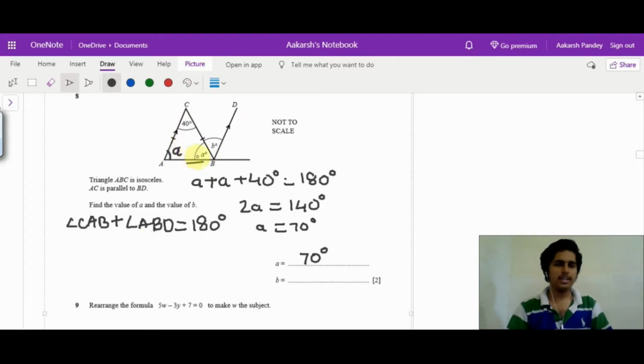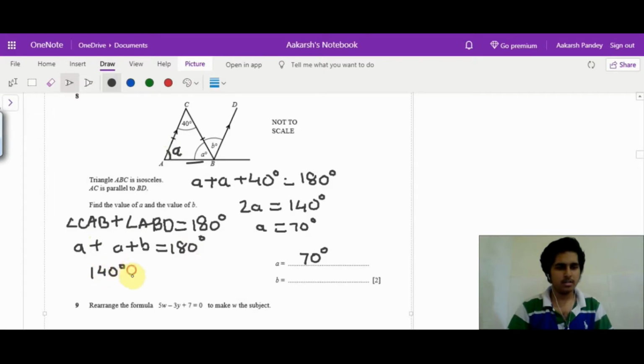Sum of interior angles is 180. So CAB is A, ABD is A plus B, equal to 180 degrees. So now we know that A is 70, so 2A will be 140 plus B is 180. We get B is equal to 40.